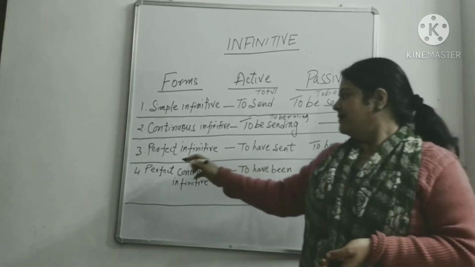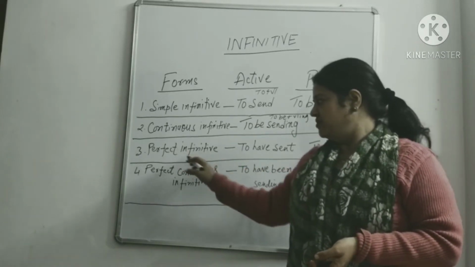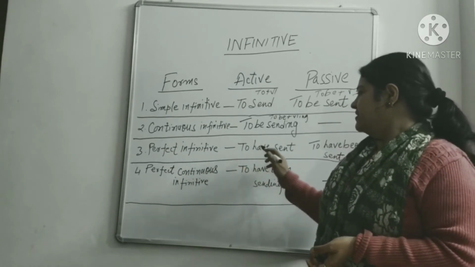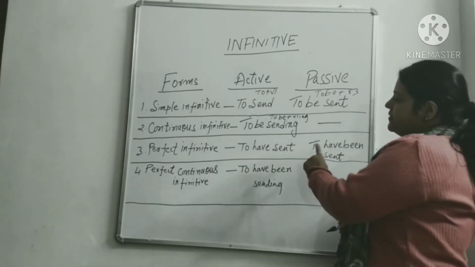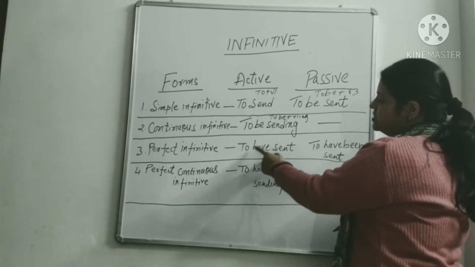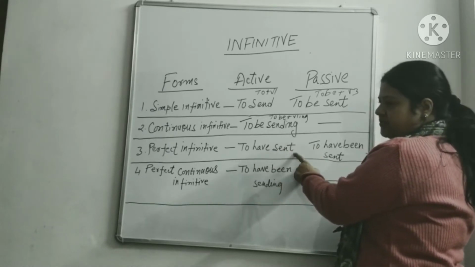And then we have perfect infinitive, number 3. Perfect infinitive is to have sent. In active voice, the formation is to have plus V3.